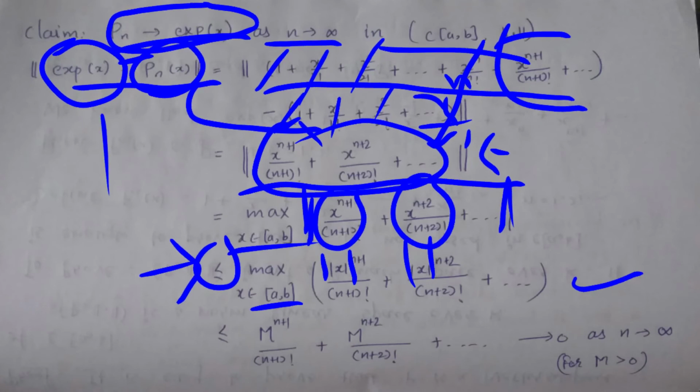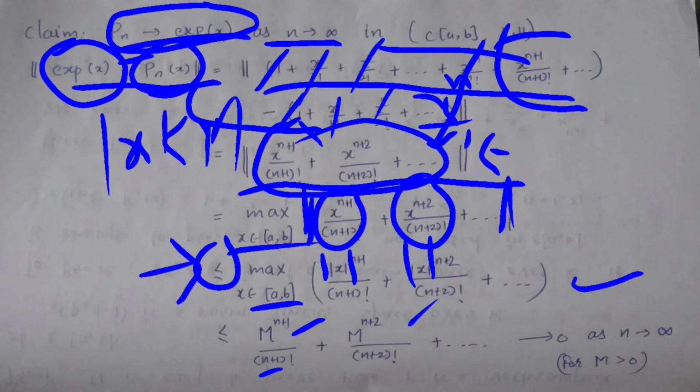We are given that the modulus of x is less than m. Put this value: m^(n+1)/(n+1)! + m^(n+2)/(n+2)! + so on, which turns to 0 as n tends to infinity, for m greater than 0.